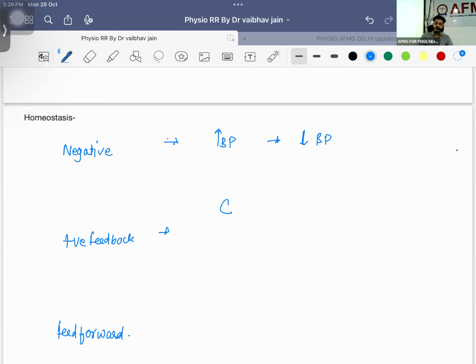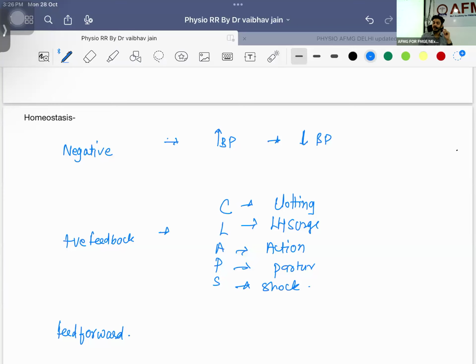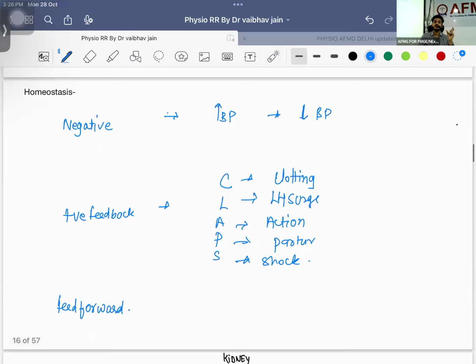Positive feedback, the mnemonic you have to remember is CLAPS or CLASP, whatever you can remember. C for clotting. L for LH surge. A for action potential. P for parturition, and S for shock. Okay, S for shock. These are the positive feedback.